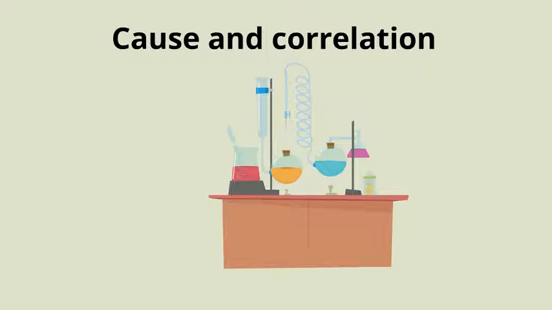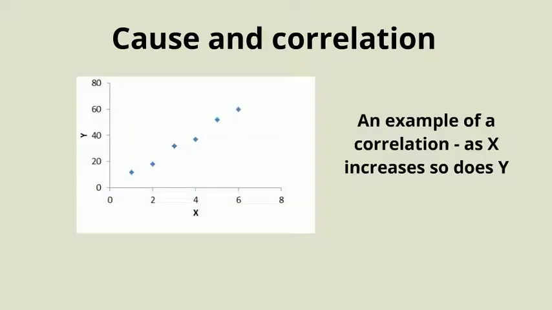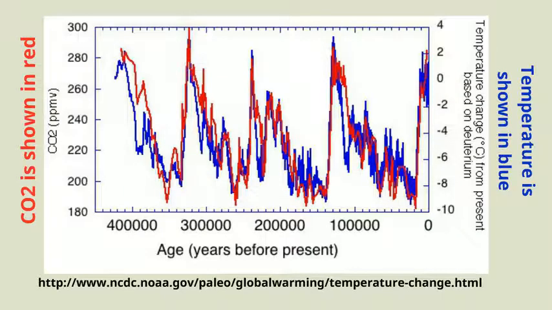One way is to look for a correlation, in other words, determining whether two things change in step with one another. A famous example is provided by the debate around global warming and carbon dioxide emissions. There's a correlation between carbon dioxide levels and global warming, and the correlation can be seen on the World Wide Web, and if you look at the written version of this presentation, you can see the link presented there.